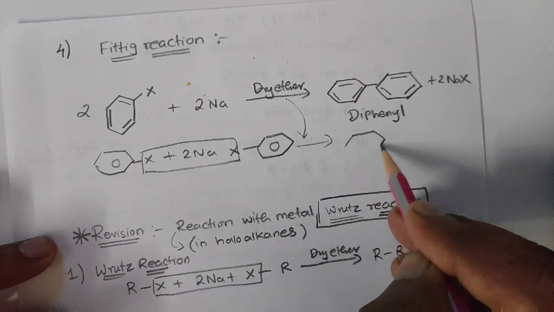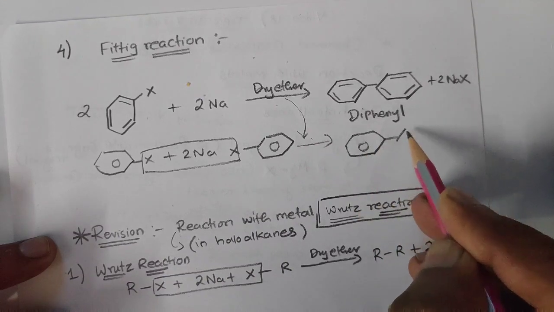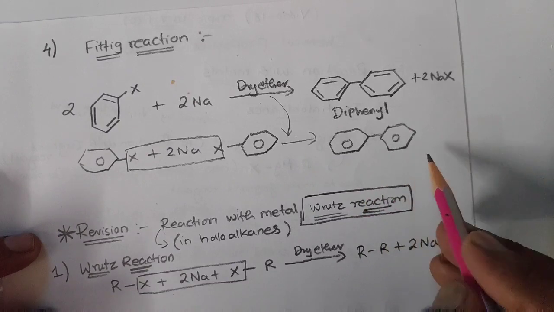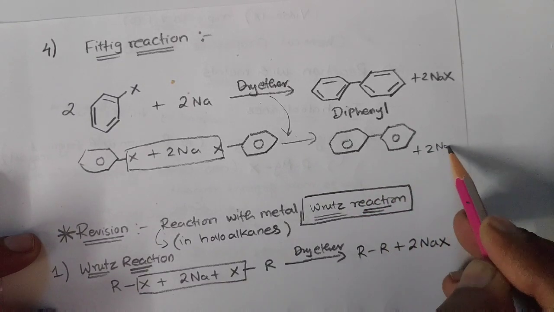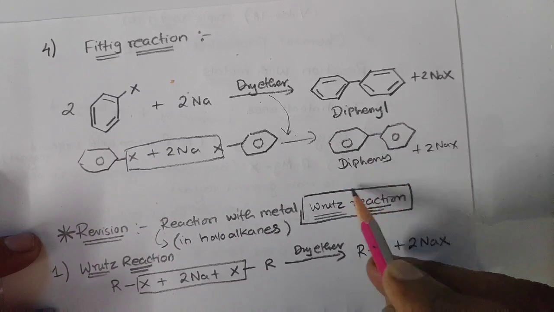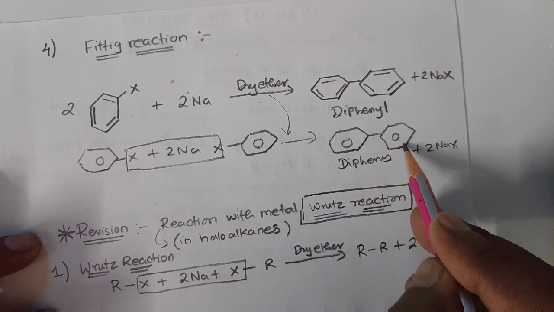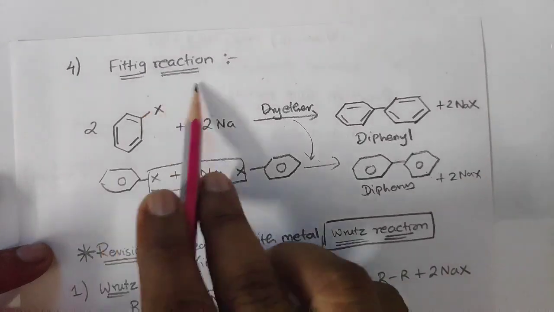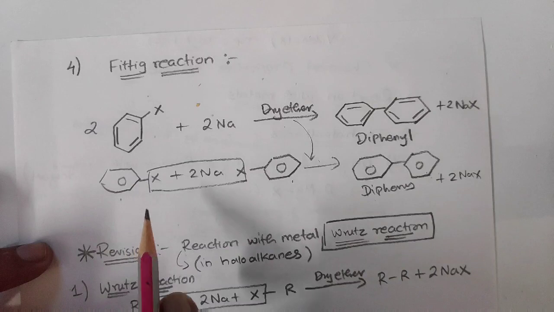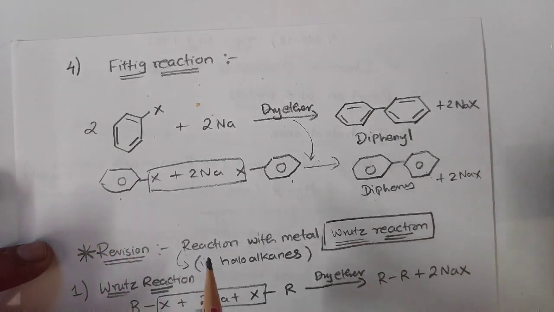What is left out? Two benzene rings, which I can draw like this, looks like a frame of specs, plus 2NaX. This is nothing but diphenyl, because you can also write C6H5-C6H5. So in Fittig, two aryl halide molecules are used. In Wurtz-Fittig, one aryl halide and one alkyl halide.